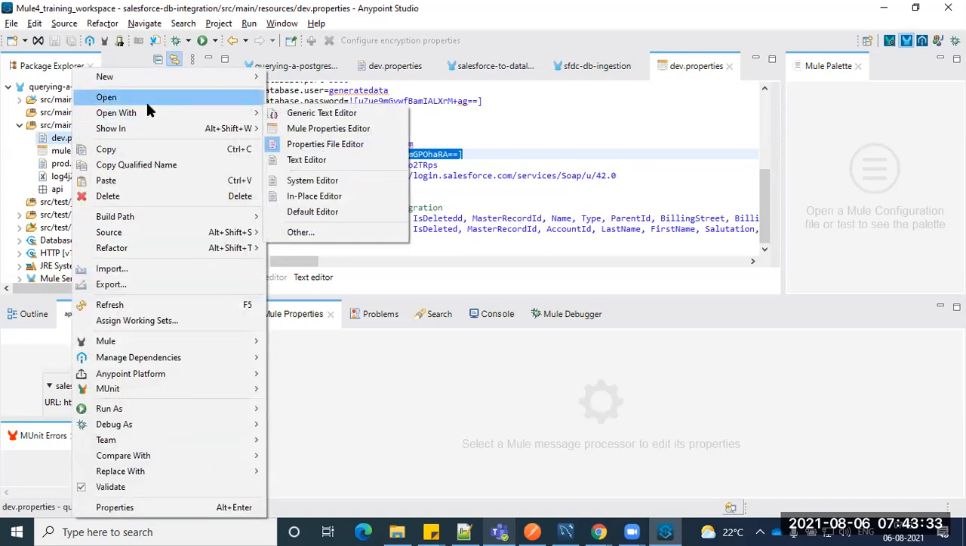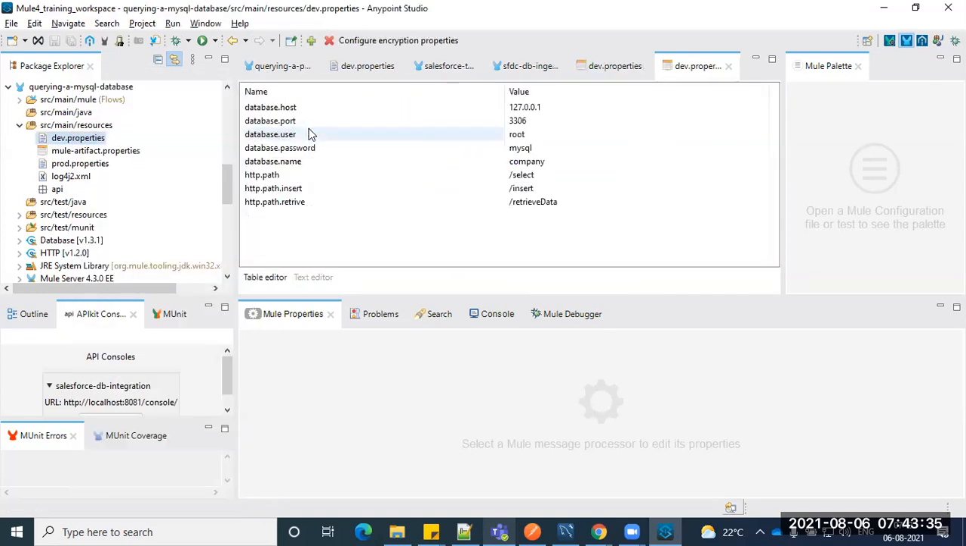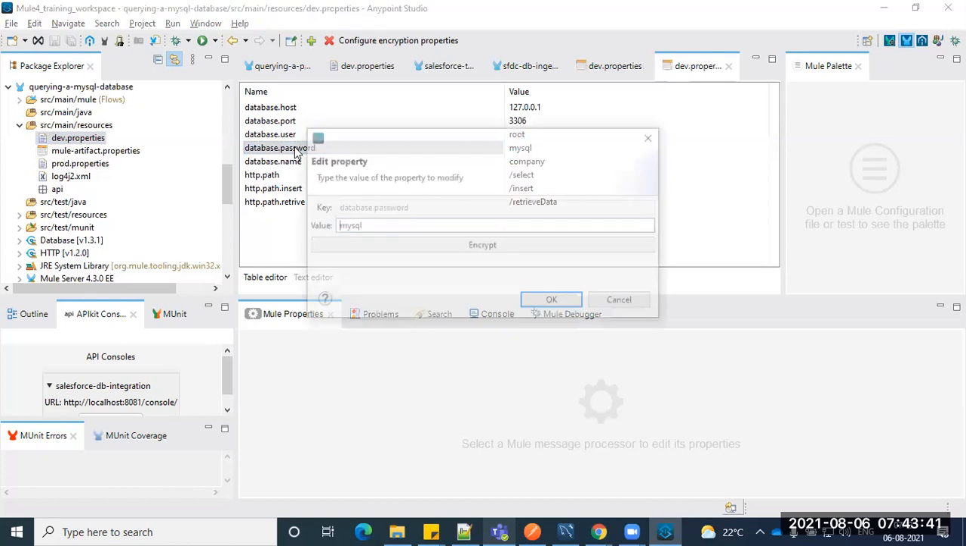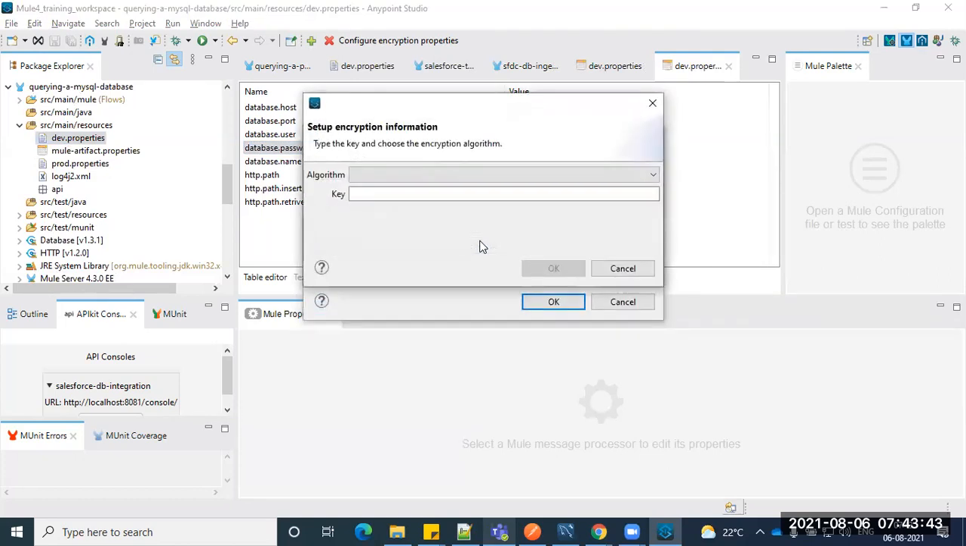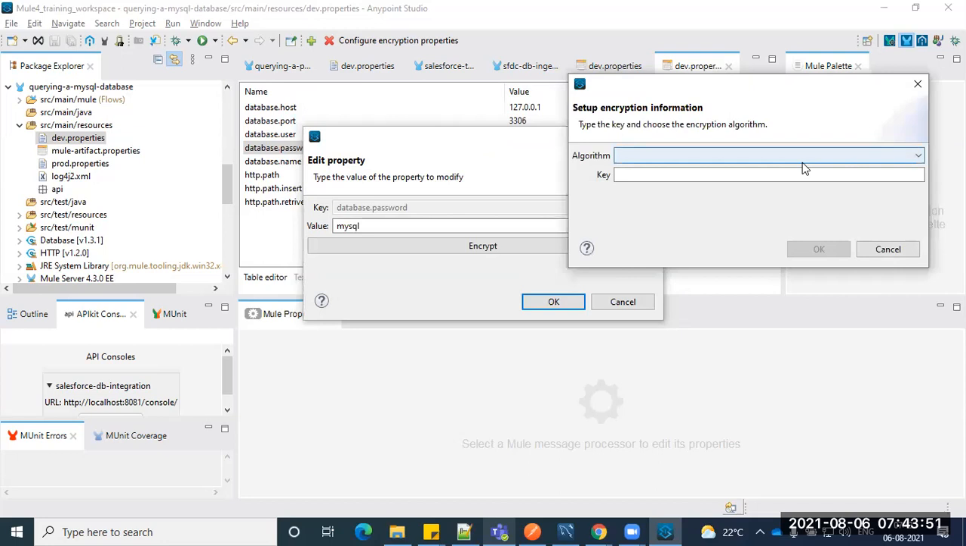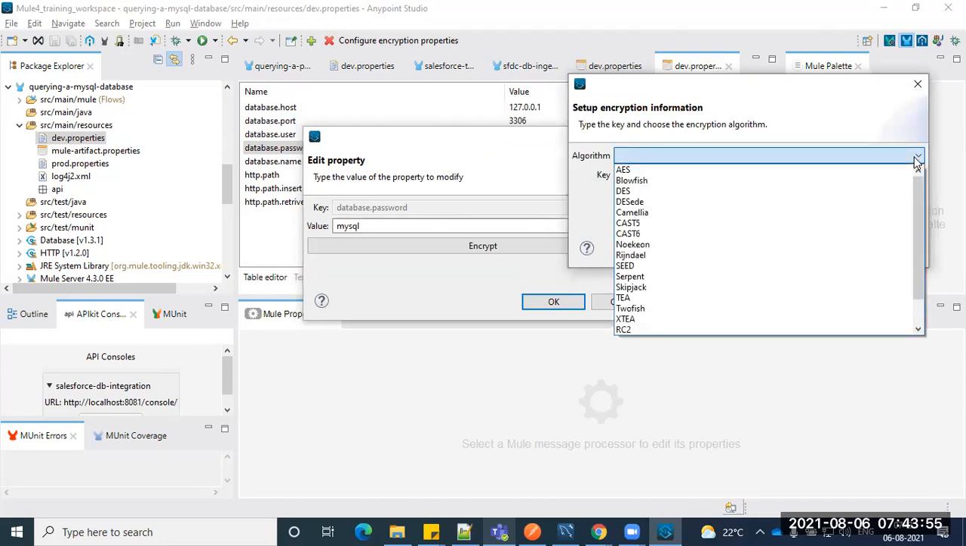Let me see. Open with Mule Properties Editor. Here is my password, right? Here also, open to all. Click that one. Observe here, when I click encrypt, I can see one more window. It asks which algorithm you're going to encrypt with. You have to use a specific algorithm, the existing algorithm you're going to choose.